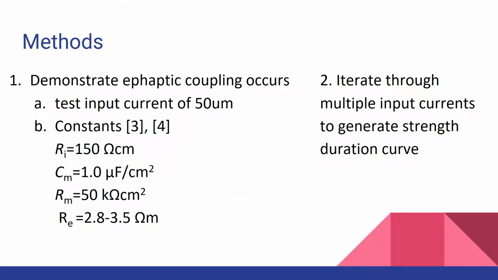To adapt the provided code to fit our problem, our first step was to modify the constants provided to fit what we found in literature. Then we altered the current input into the extracellular space to determine the effect on the system. Our second step was to iterate through multiple input currents and determine what duration allows us to reach our excitation threshold to generate the strength duration curve.